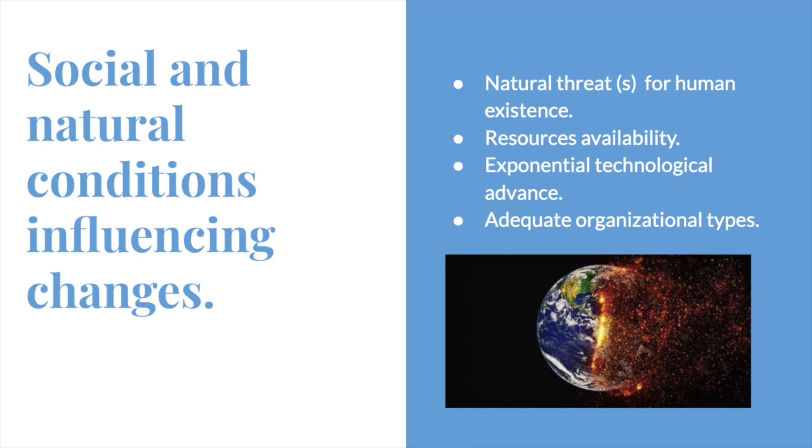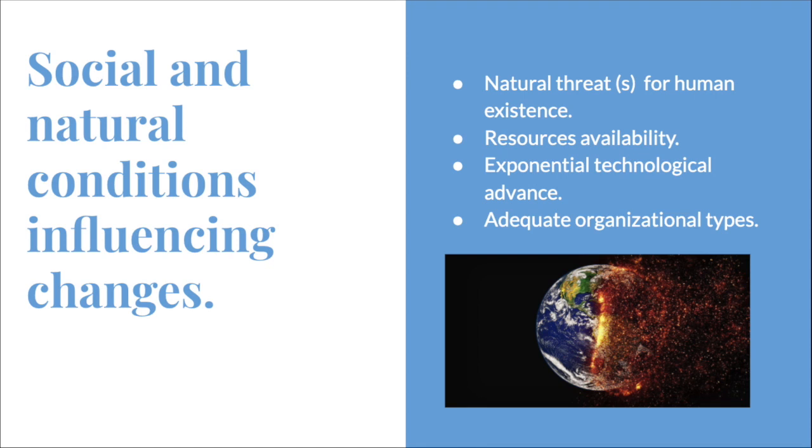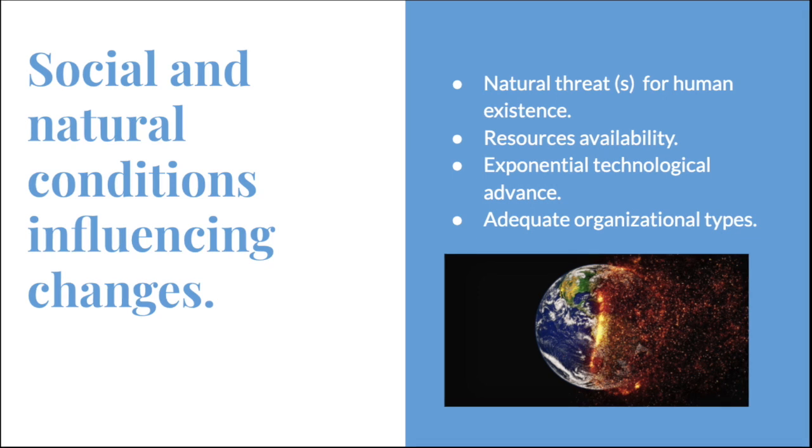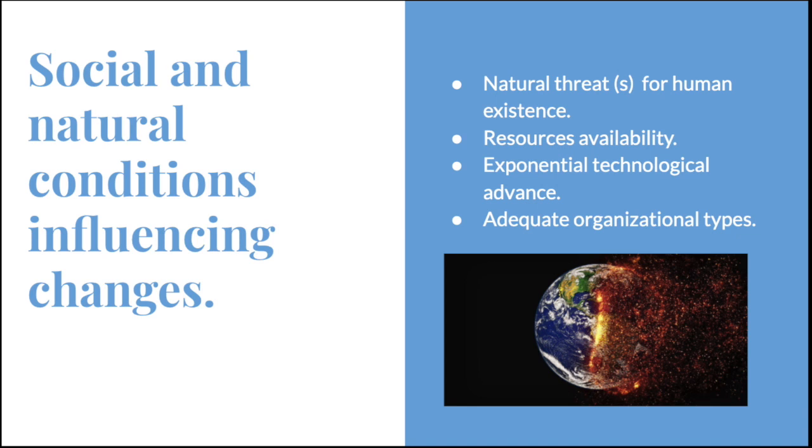Well, after reviewing the possible changes in our next stage of evolution, we may ask what the possible causes for these changes are. First, if humanity will evolve artificially at a faster rate, it may be necessary a natural threat for human existence that could create a sense of urgency across society.